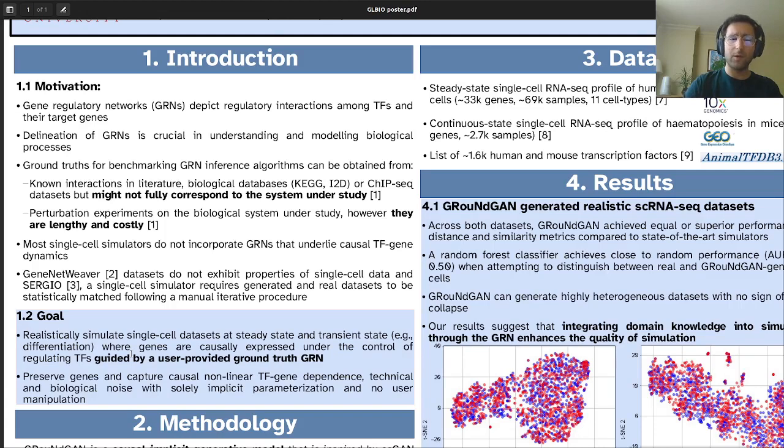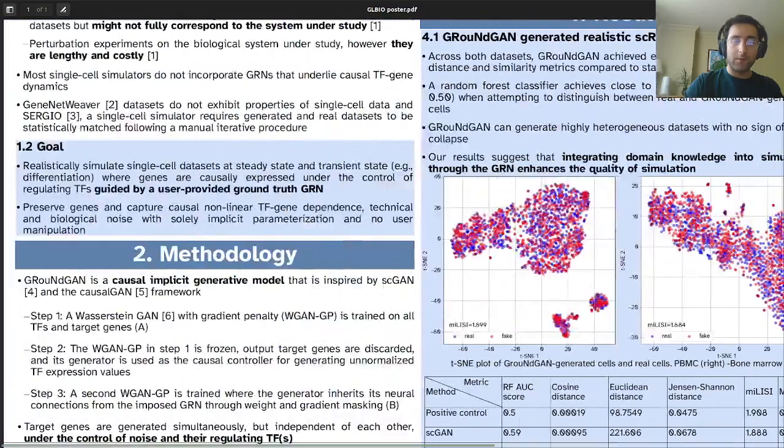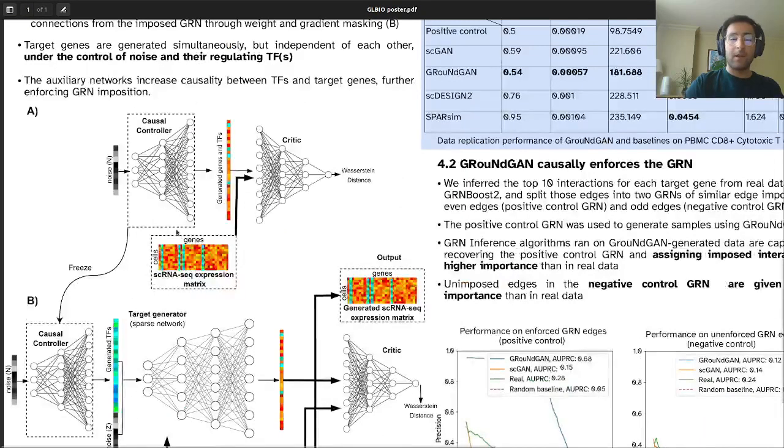In addition to that, we also wanted to preserve gene identity, pseudo-time ordering, and to learn the causal nonlinear TF gene dependence and other properties of single-cell datasets such as technical noise, biological noise, all of that with no user inputs and only implicit parameterization. So GroundGAN is a causal implicit generative model, and we'll talk about the doors that opens in a second. And as input it accepts a GRN and a single-cell dataset.